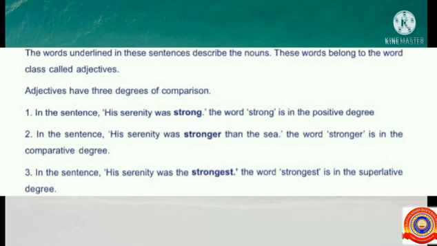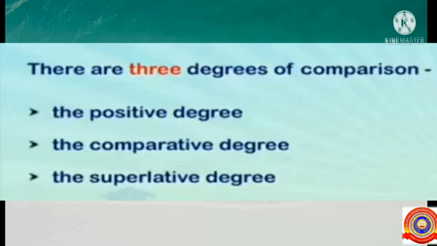Adjectives have 3 degrees of comparison. In the sentence, his serenity was strong, the word strong is in the positive degree. In the sentence, his serenity was stronger than the sea, the word stronger is in the comparative degree. In the sentence, his serenity was the strongest, the word strongest is in the superlative degree. So, there are 3 degrees of comparison, the positive degree, the comparative degree and the superlative degree.